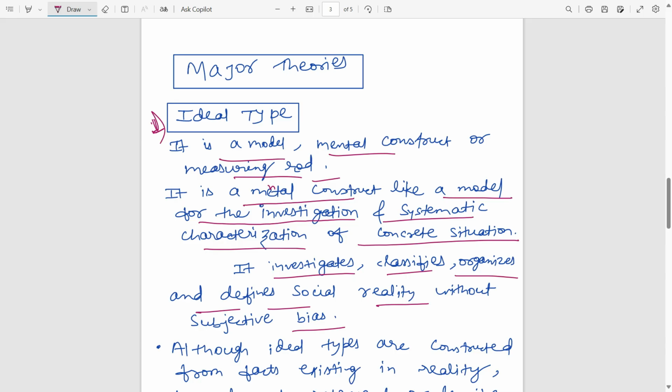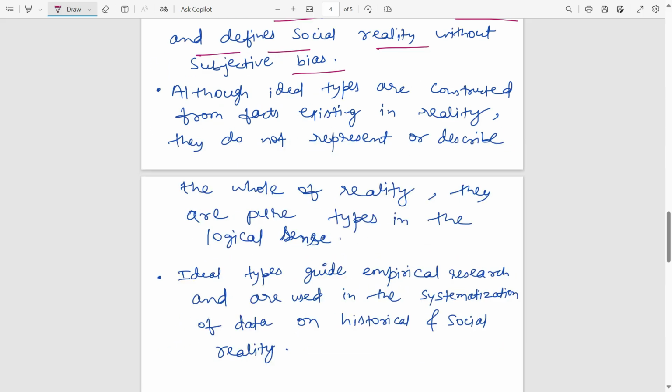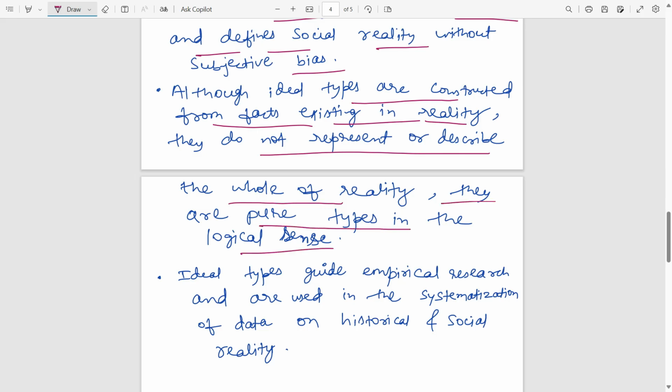Although ideal types are constructed from facts existing in reality, they do not represent or describe the whole of reality. They are pure types in the logical sense. Ideal types guide empirical research and are used in the systematization of data on historical and social reality.